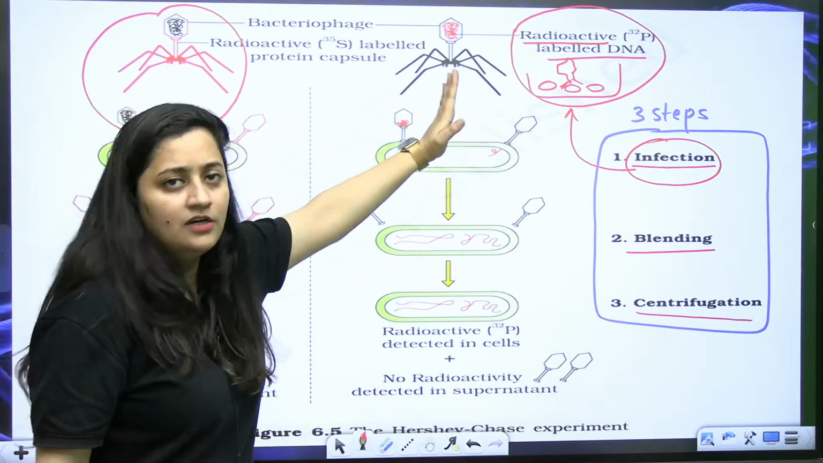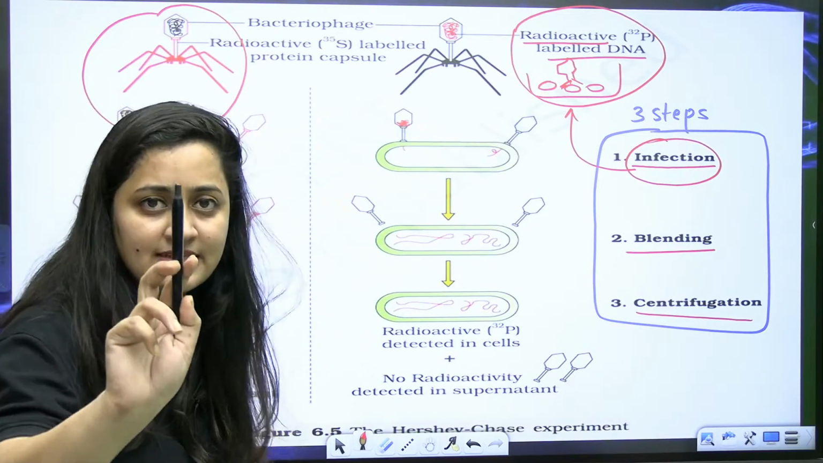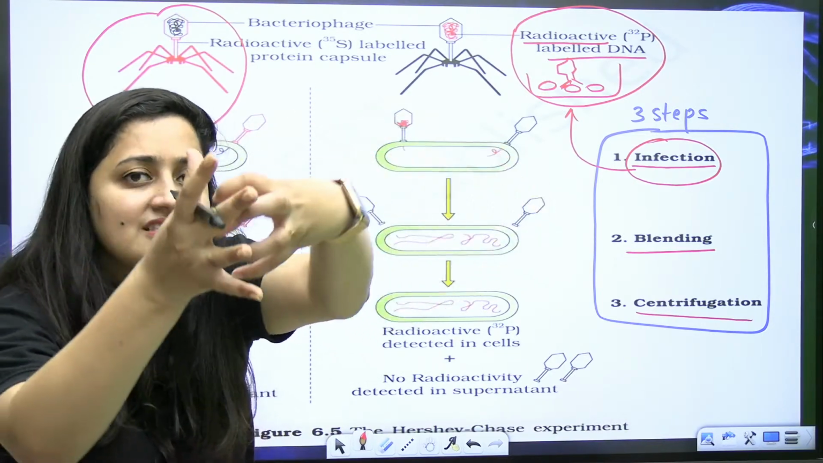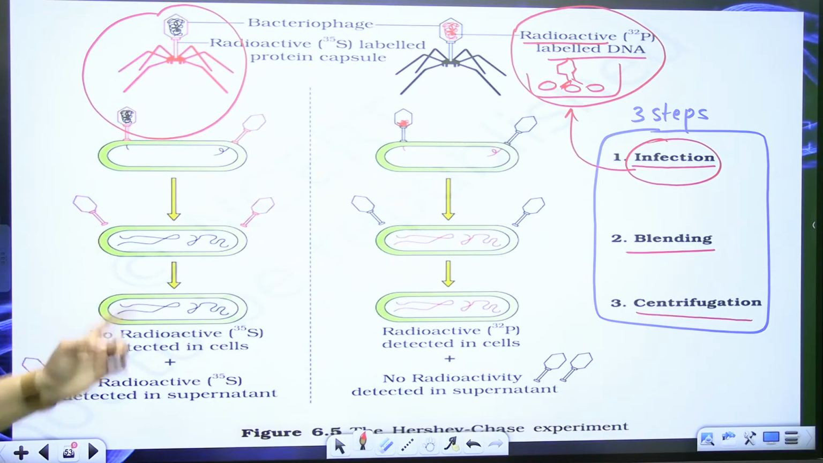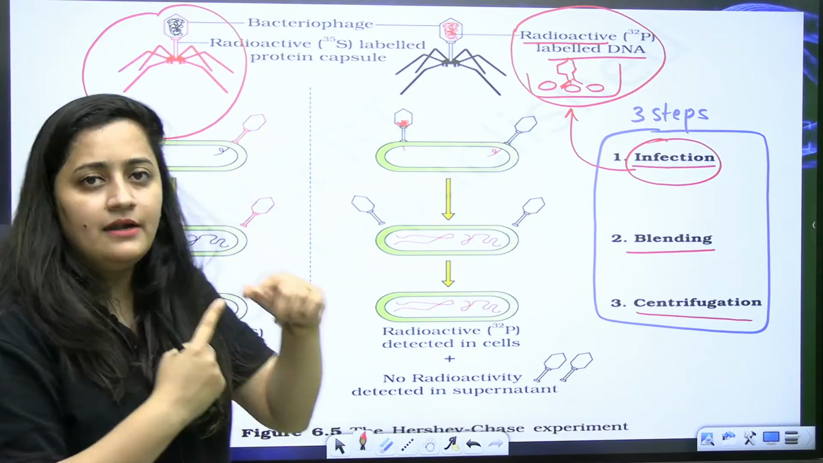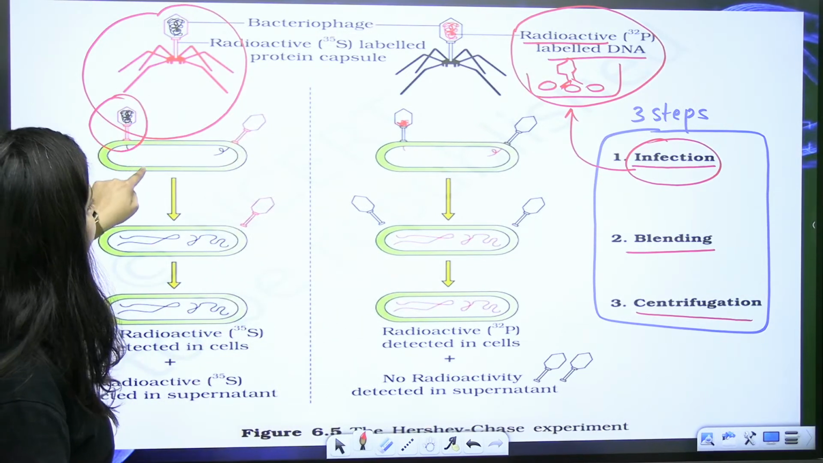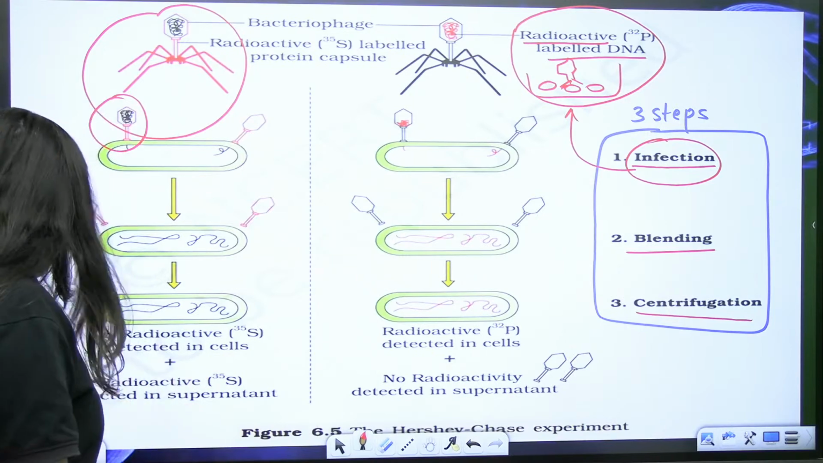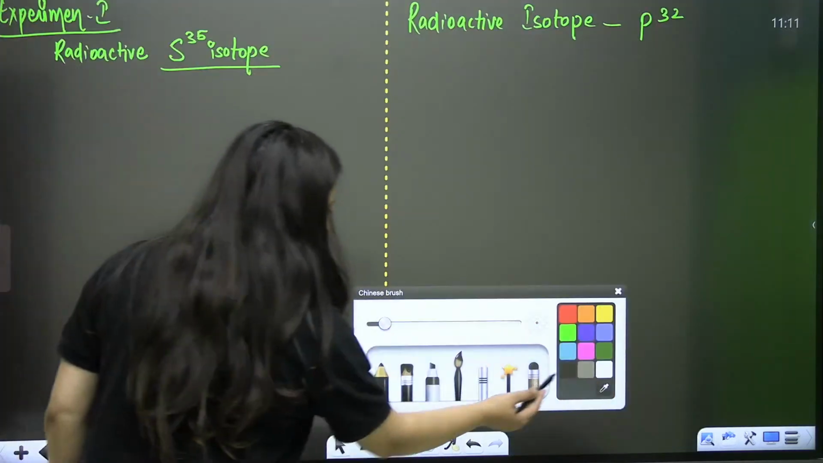So they will take 2 different cultures, right? And they will make sure that in the first step, these bacteriophages start infecting the bacteria. First step clear? Then comes the blending. Now in the first step, the bacteriophage has infected the bacteria.